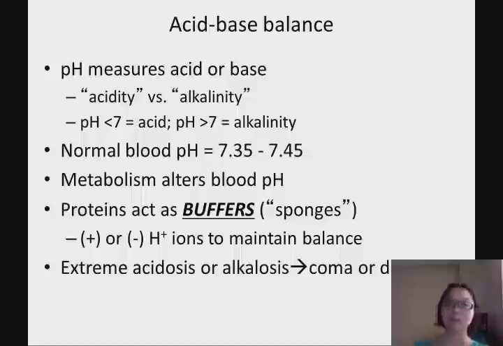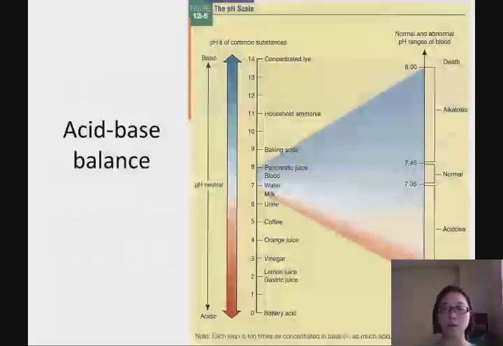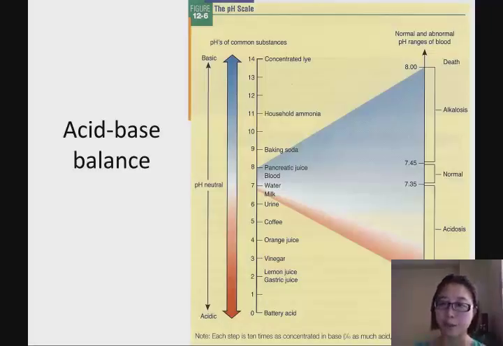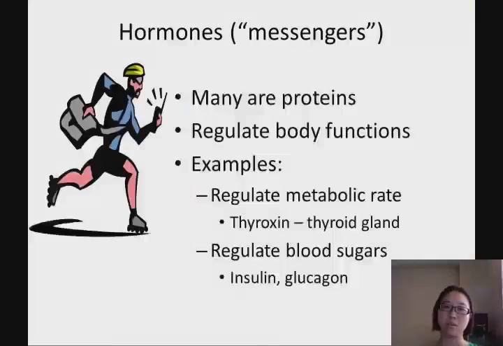Extreme acidosis or alkalosis is going to cause us to have coma or death from this imbalance of acid and base. So this is how you see it. This is the normal range, between 7.35 and 7.45 pH level, and either alkalosis or acidosis can cause us to die because they denature the proteins in our body.